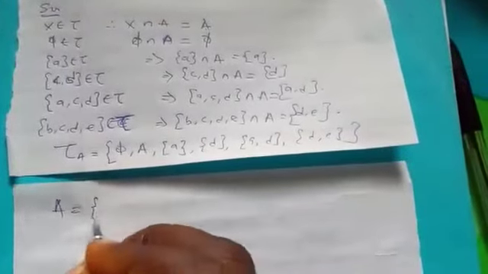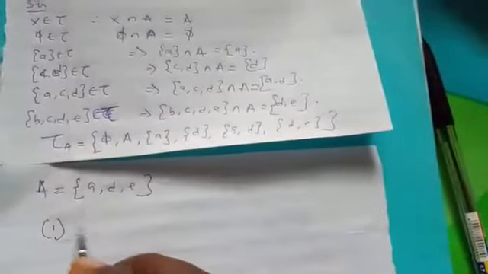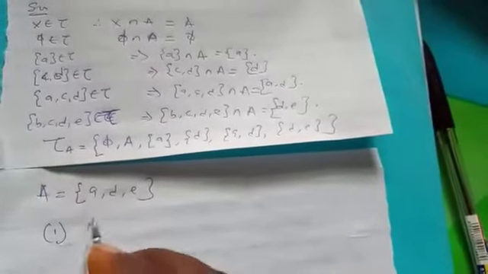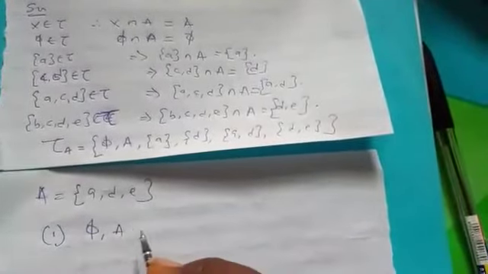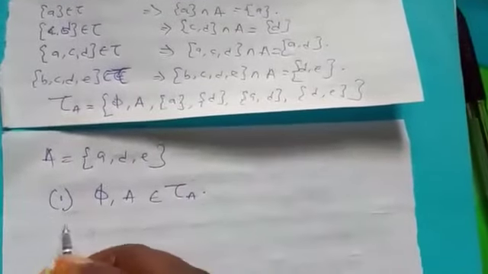So that is why we said here, show that it's a topology. We will now show that this tau A is a topology on this A. That means we are now considering our A, this our ADE, as the set we are considering now. We are not considering S again. Now, the first property: we know that phi and A belong to tau A, as we can see from this place.